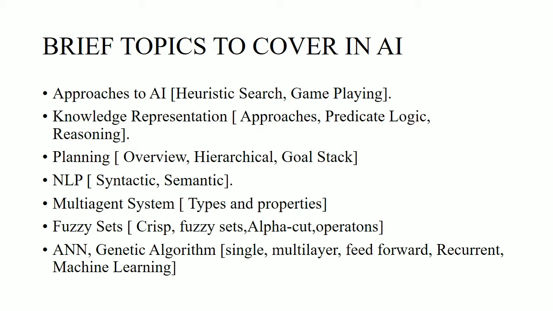What is machine learning in that sense, and then it can be processed in many ways according to its topology, according to its learning, that is adjustment of weights. And then according to their structure, what is the concept of perceptrons. There are different types of perceptrons, and how the problems are processed, how to find the total weights in the network and all. There are different problems arising from it in the last few years, so we have to concentrate on that. And these are the topics that we have to cover in AI.